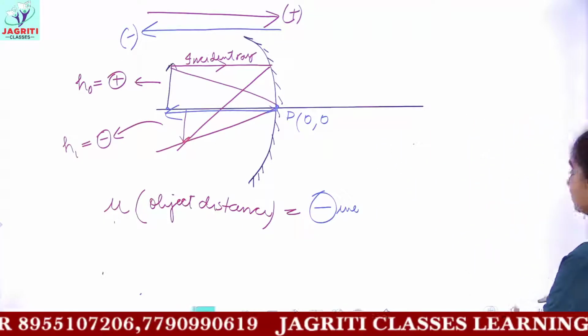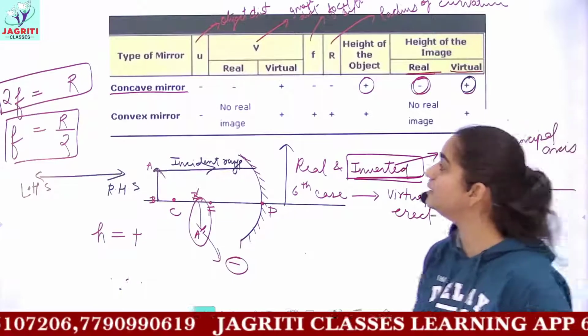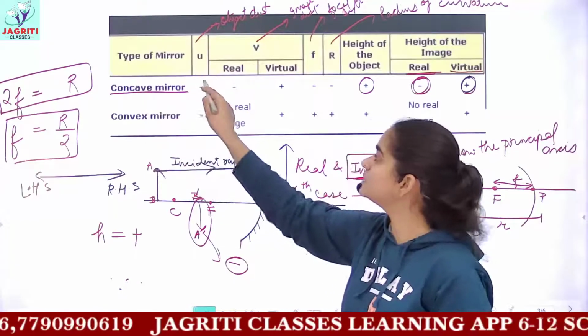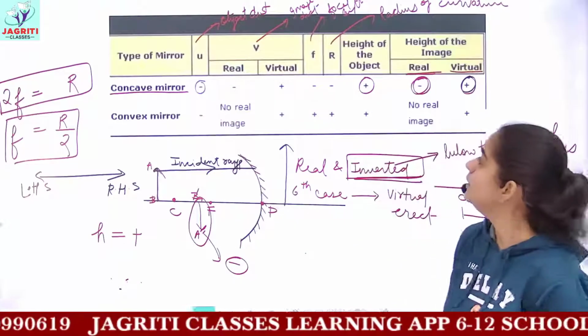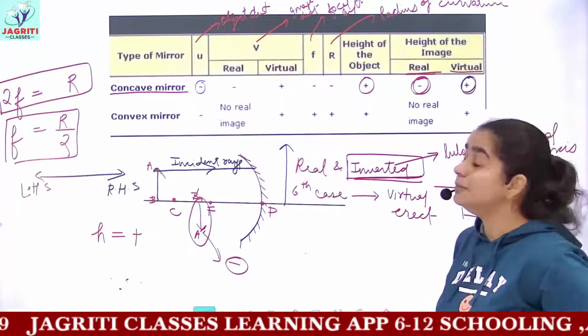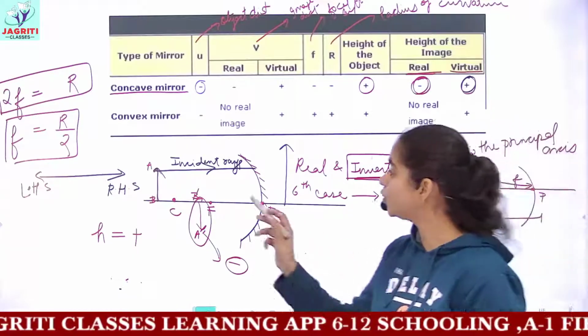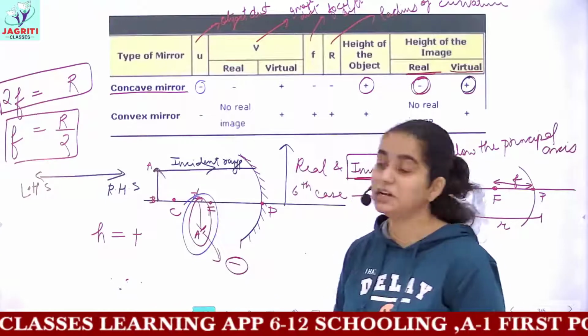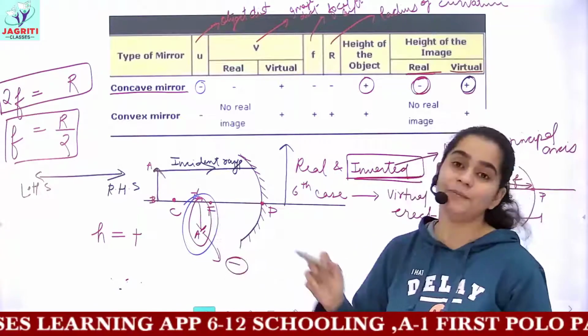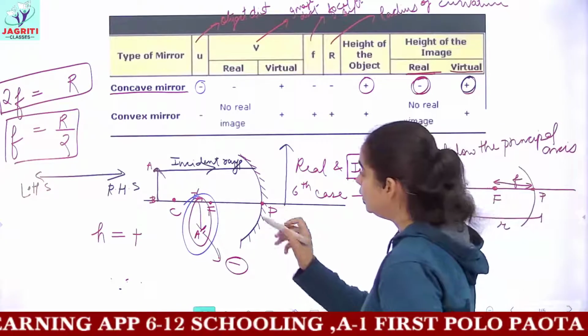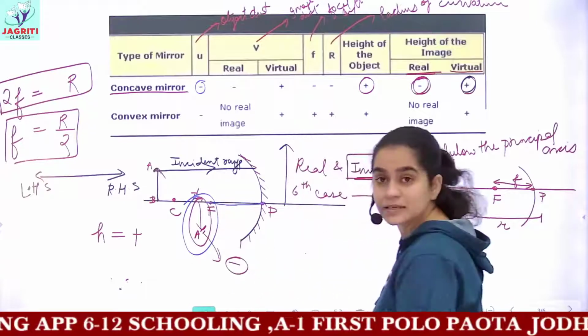So you have the same mentioned in the table, that for a concave mirror the object distance is always negative. And then you have the image distance. When the image is formed in front of the mirror, how will you measure the image distance?